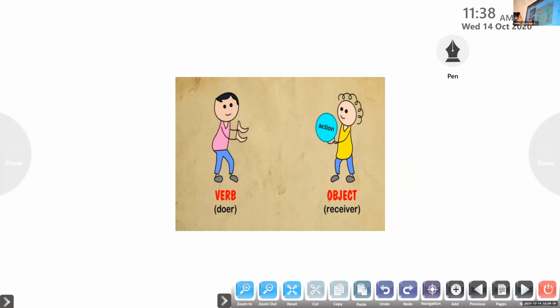So here, we have to find that the object is the receiver of the action. Receiver means what? Who is receiving the action? The verb is the doer of the action. Who is receiving the action? It is called the object of the sentence. Have you understood? Okay? For example, Abel kicked his brother.